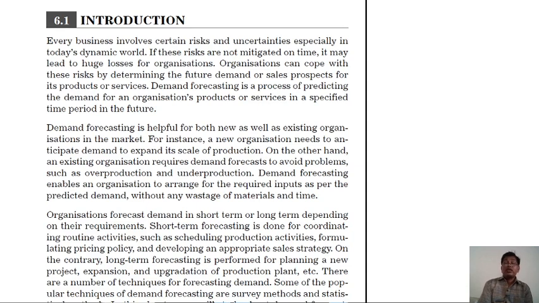Organizations can cope with these risks by determining future demand or sales prospects for their products or services. Demand forecasting is the process of predicting the demand for an organization's product or services in a specified time period in the future.